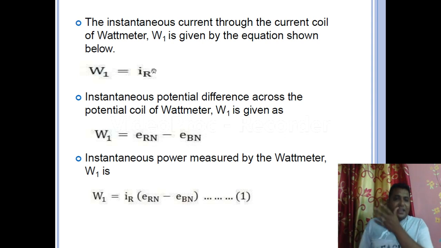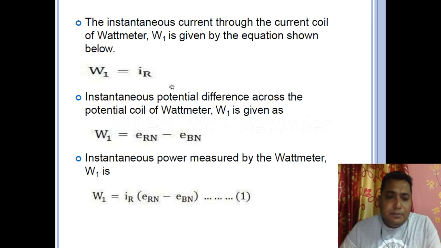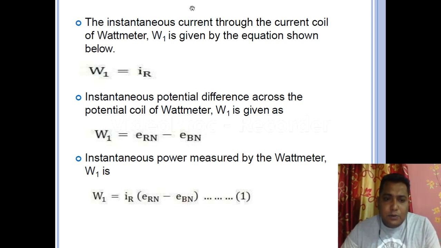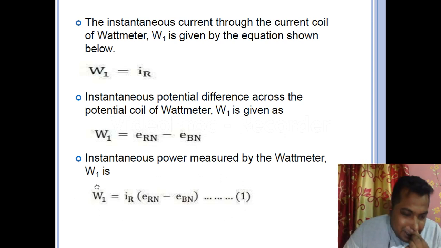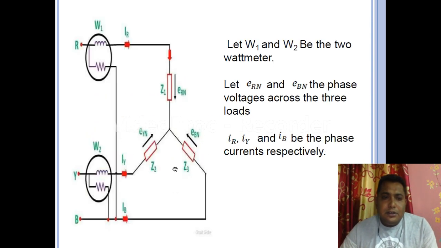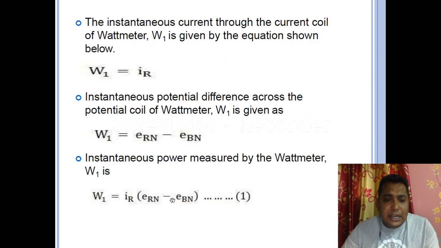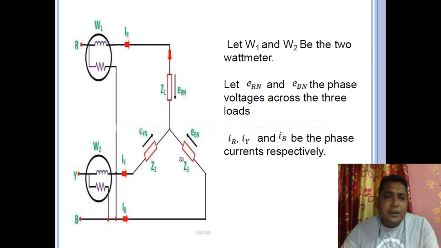Now for the W1 reading, just follow the last line and follow my pointer. There is a wattmeter. The wattmeter shows us the product of this current and this EMF. What is the EMF? ERN minus EBN. Now coming back to the picture, what is written over here? That is ERN minus EBN in case of W1, the potential difference. So how can we find that out?